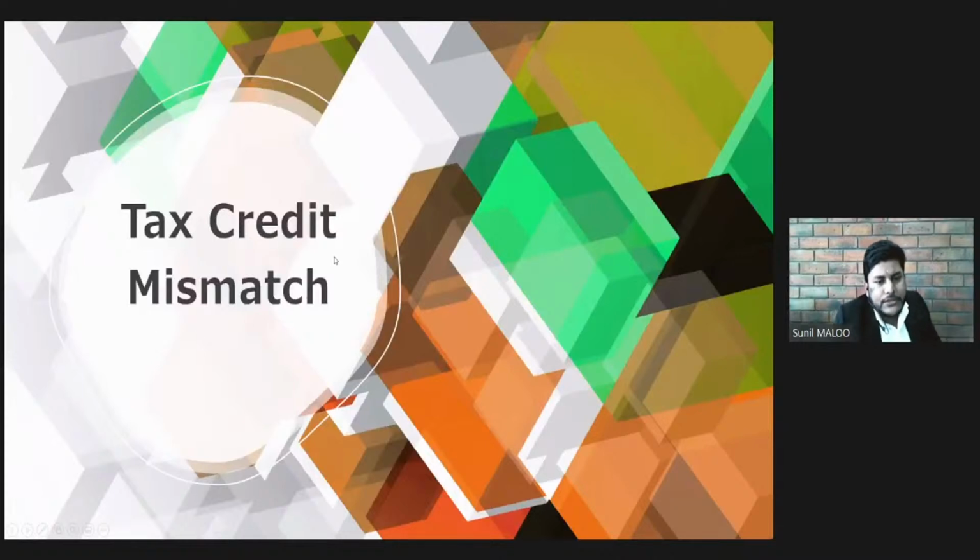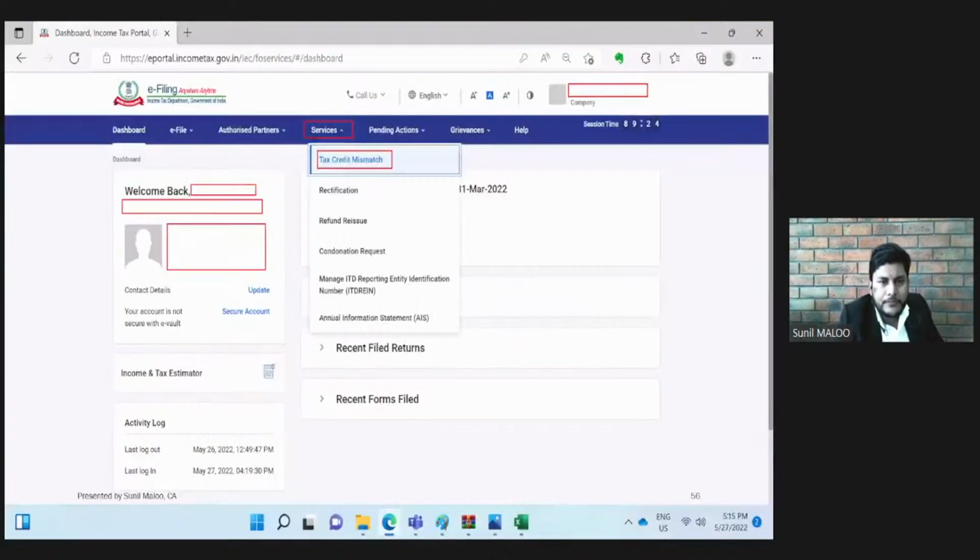Next important point is tax credit mismatch. As we all know, if there is a mismatch in the tax credit, be it advance tax or TDS, whatever, as claimed by us in the income tax return and as appearing in the income tax portal, wherever there is a difference, the system will allow credit only to the extent it is appearing in the income tax records. So how to resolve that mismatch, we will discuss in these slides.